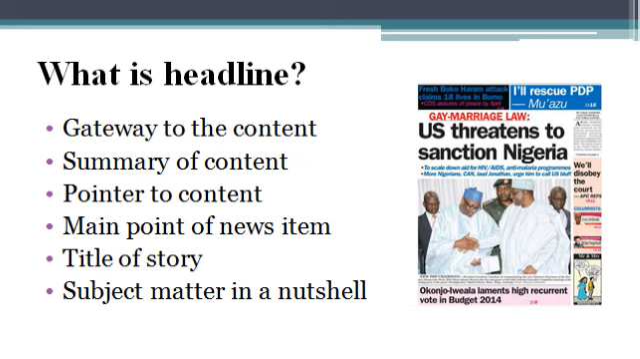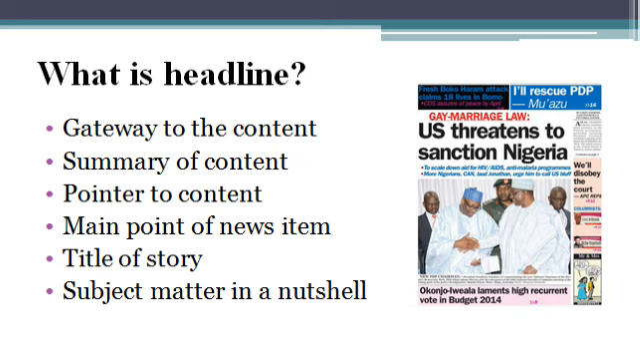Any kind of write-up you have in the newspaper has a headline, and the headline is very important to that story because it is what attracts audience attention. It is what determines most often whether a story will be read or not. So the headline does the first job of catching the attention of the readers.